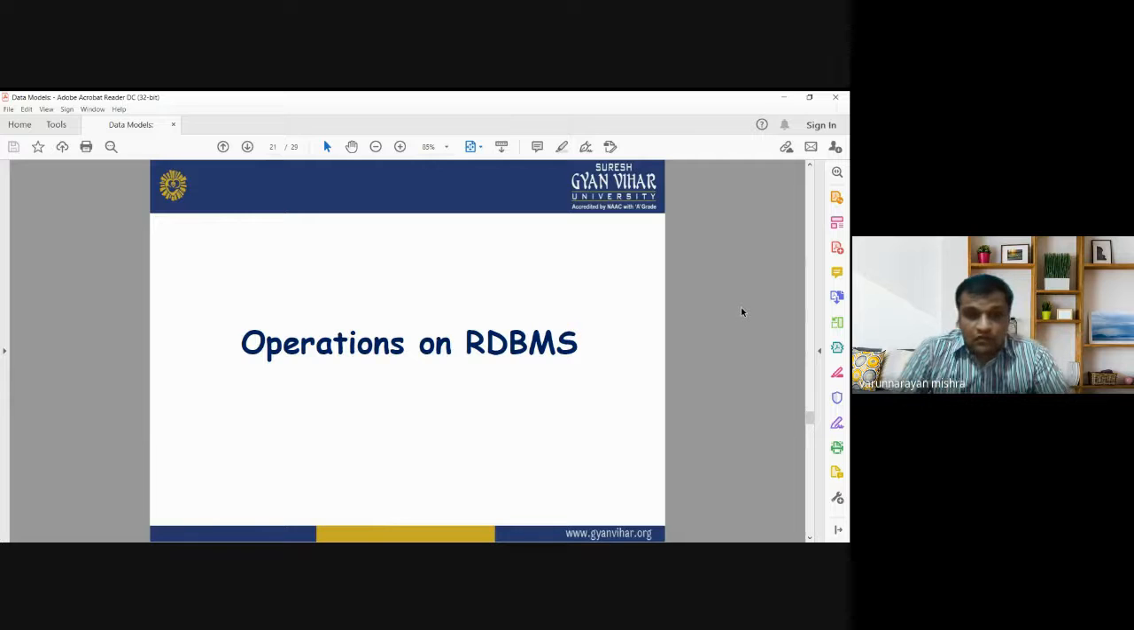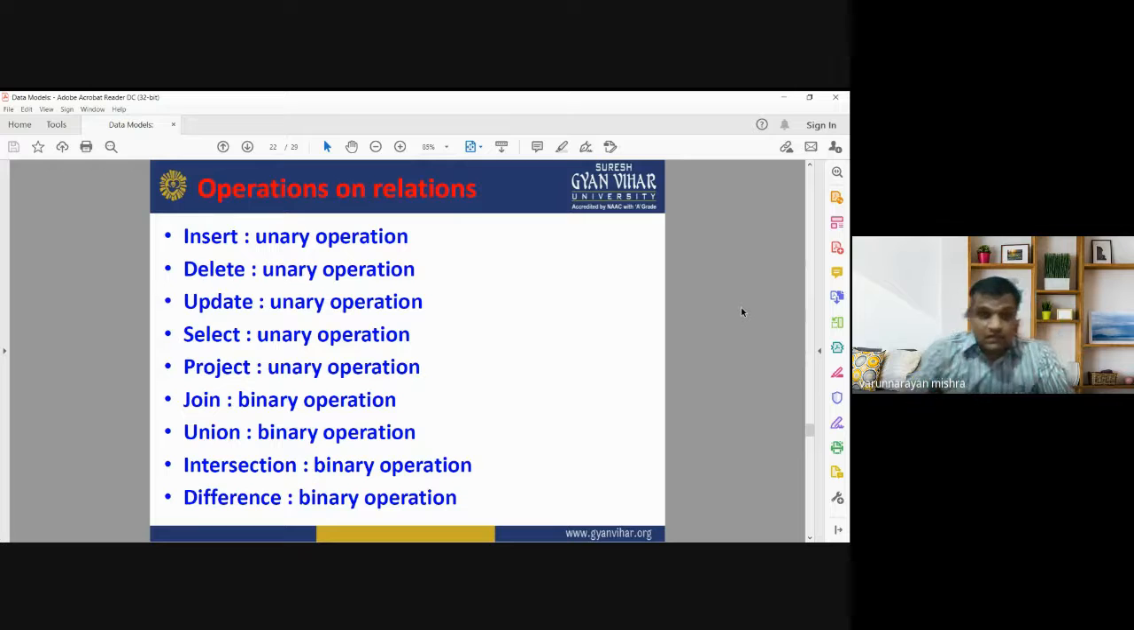So now we are going to see the operations on relational database management system, different types of operations on the relational tables, how we can apply different operations on different types of data models or different types of relational table. So these are a few of the operations that can be applied on the relational table, or you can say applied on the relational data models.